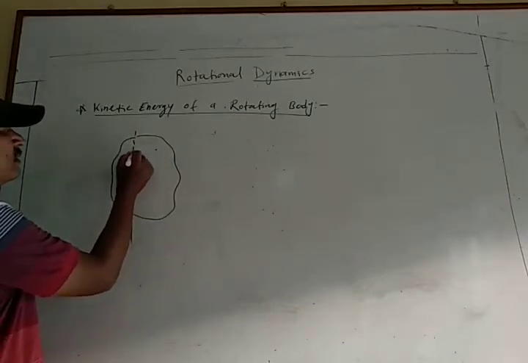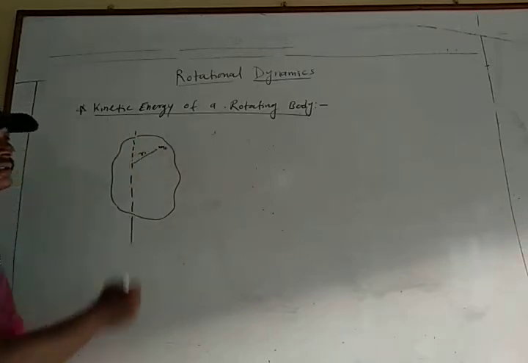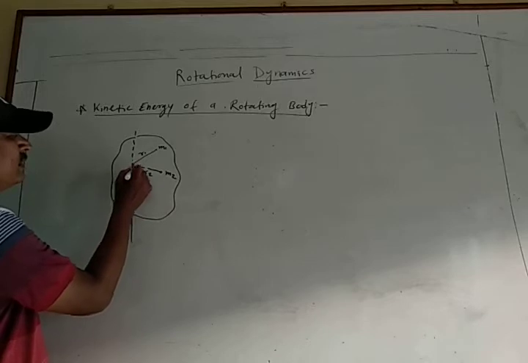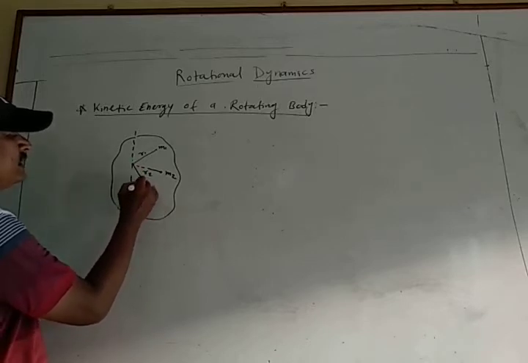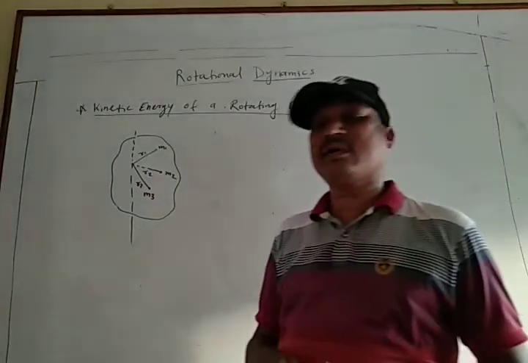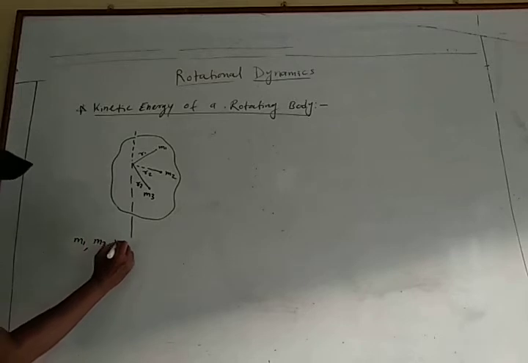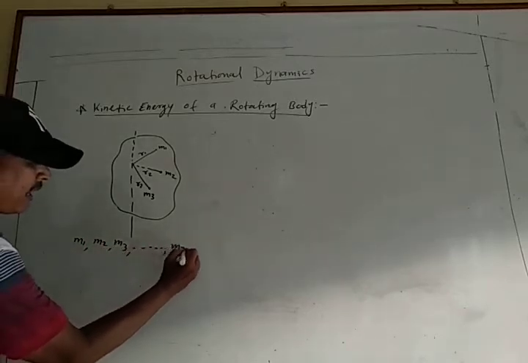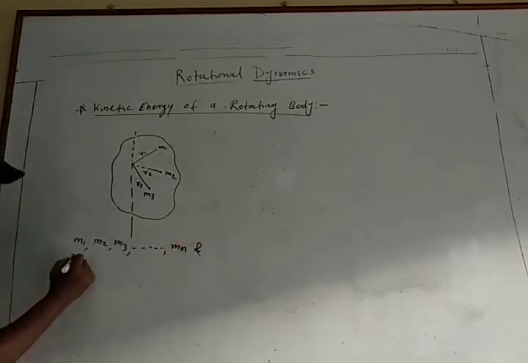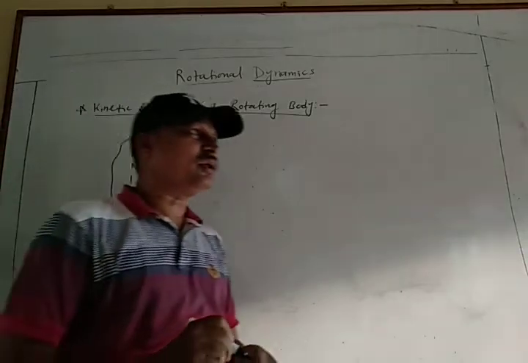Then the first particle of mass m1 at a distance r1, the second particle of mass m2 at distance r2, the third particle of mass m3 at distance r3, etc. The object consists of n particles of masses m1, m2, m3 up to mn, situated at distances r1, r2, r3 up to rn from the axis of rotation.